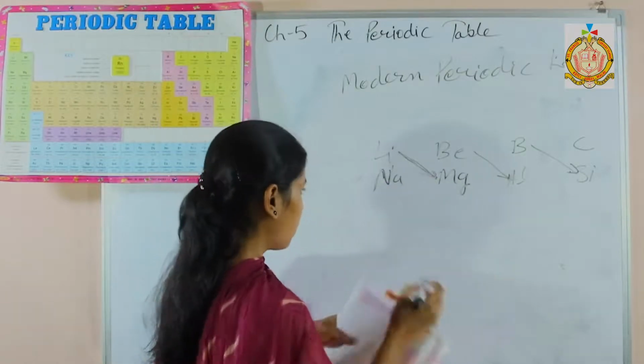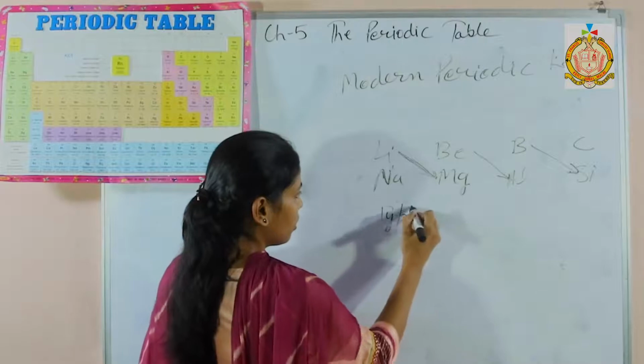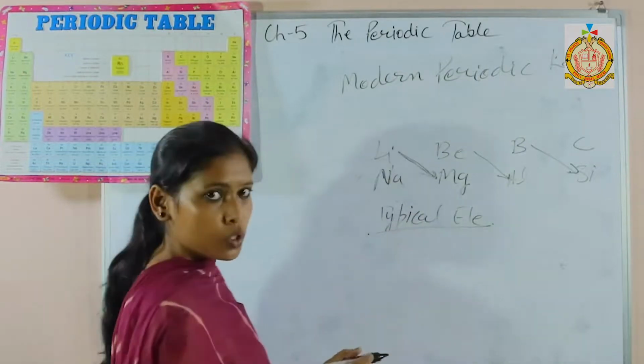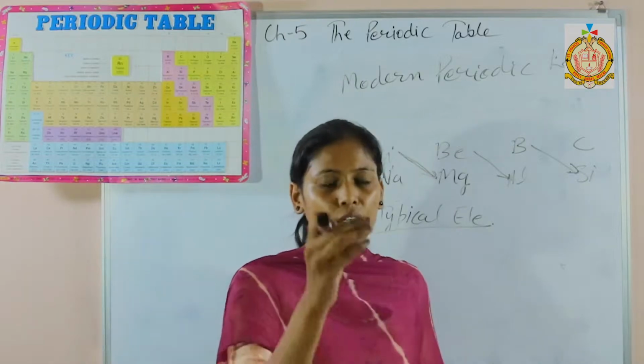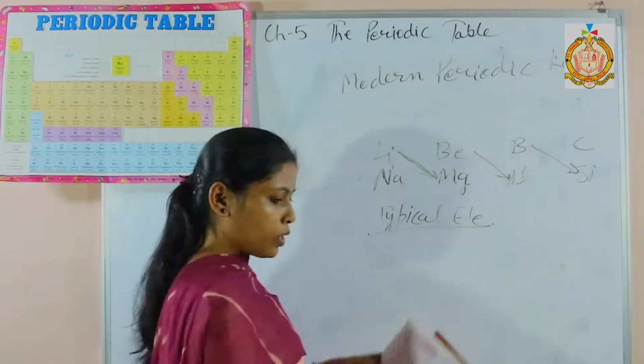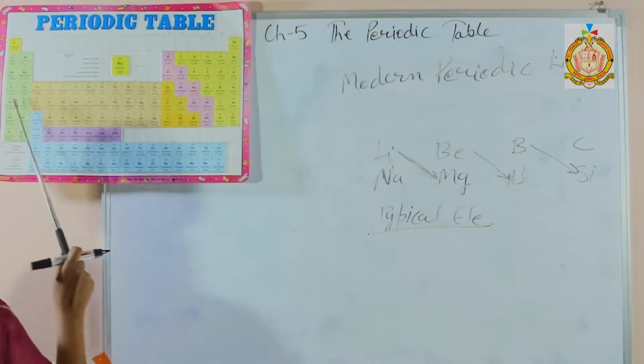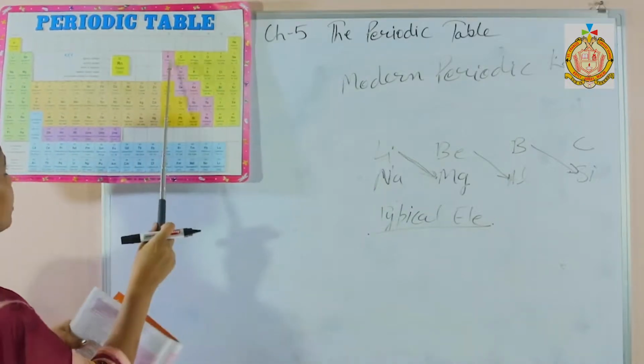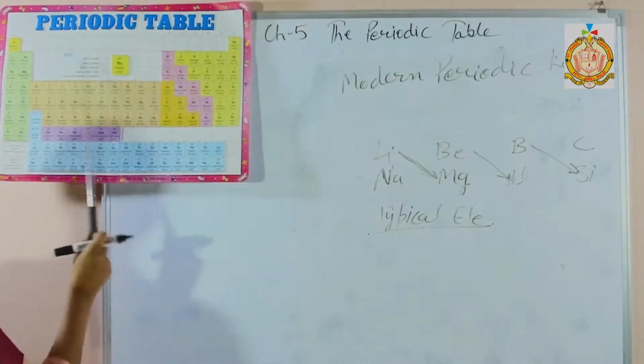Next one is typical elements. Typical elements are those which represent the properties of their own group. Example, here you see sodium, magnesium, then aluminium, silicon. They are called typical elements. Why?